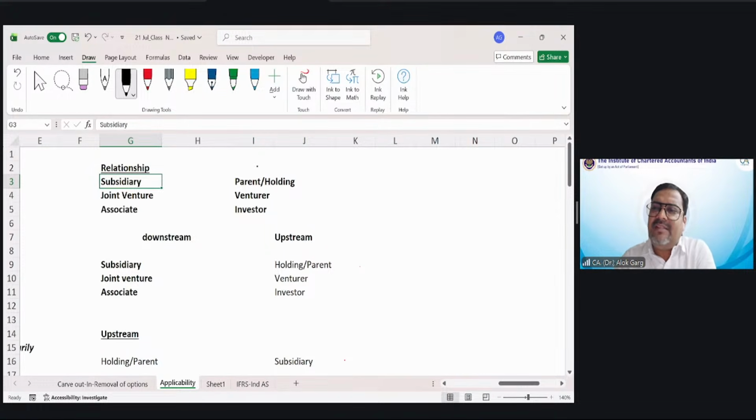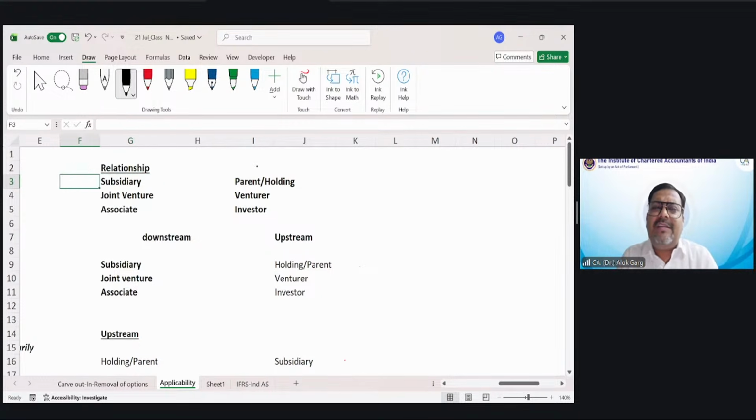If Ram says that I am the nephew of Dashrath, what will Dashrath say? Dashrath will say that I am the uncle of Ram. So friends, this is what the relationship is all about.